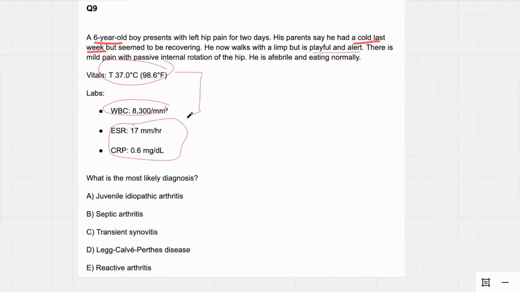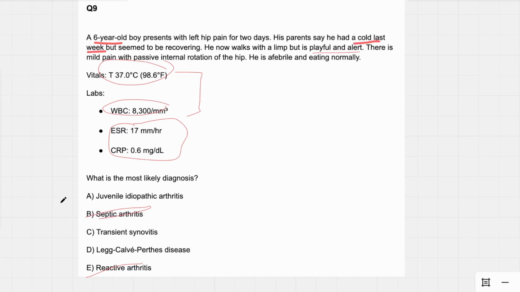Afebrile plus normal white count plus normal inflammation labs, probably not infection. It's also generally extremely painful, but he's able to walk, albeit with a limp. He's still walking. So it's probably not septic arthritis. Next up, I think it's probably pretty obvious, is reactive arthritis. If you know anything about that, that's the one that comes up with chlamydia, gonorrhea. In a 6-year-old, probably not. And the question writers aren't doing us dirty like that.